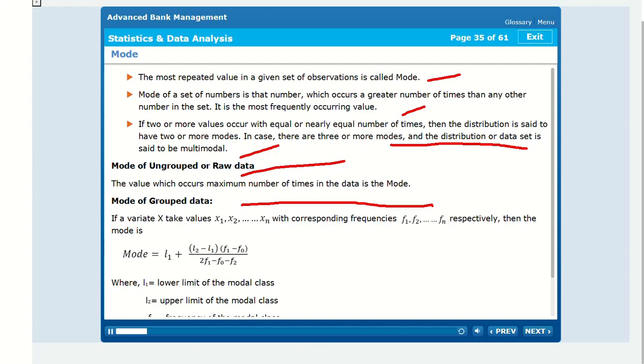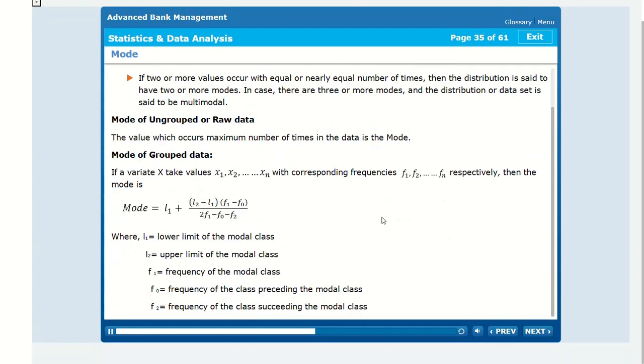Mode of grouped data. If a variable x takes values x1, x2 to xn, with corresponding frequencies f1, f2 to fn respectively, then the mode is given by the formula, where L1 equal to lower limit of the modal class, L2 equal to upper limit of the modal class, f1 equal to frequency of the modal class, f0 equal to frequency of the class preceding the modal class, f2 equal to frequency of the class succeeding the modal class.